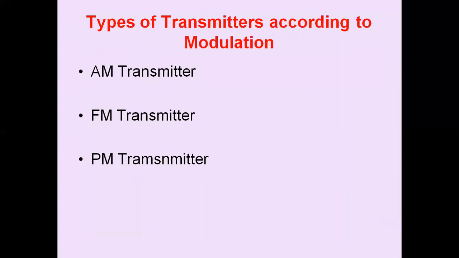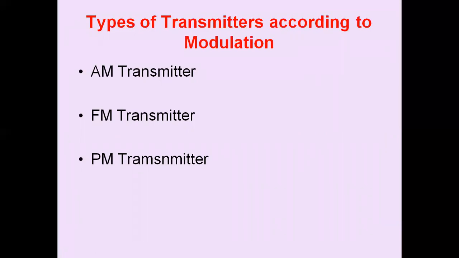We also have the FM transmitter. The FM transmitter is a frequency modulated transmitter. Frequency modulation is used in this transmitter. Such transmitters are used for radio broadcast in the VHF and UHF range, television sound broadcast in the VHF and UHF range, and radio telephony in the UHF and VHF range over short distances.